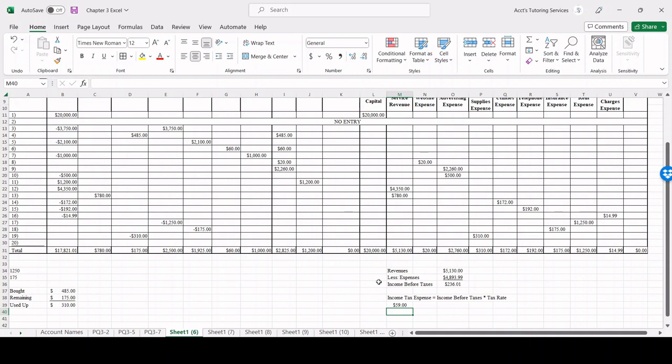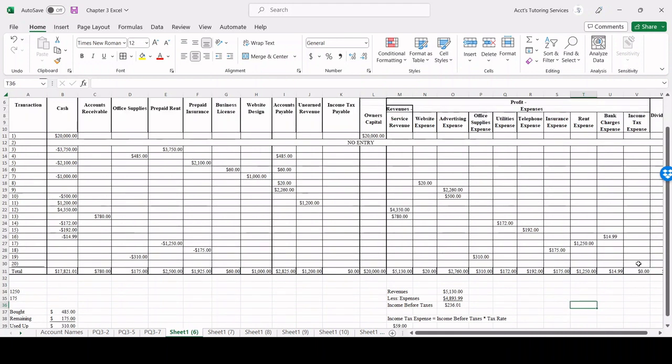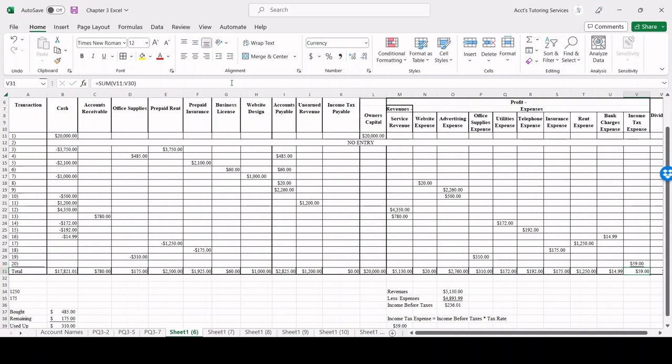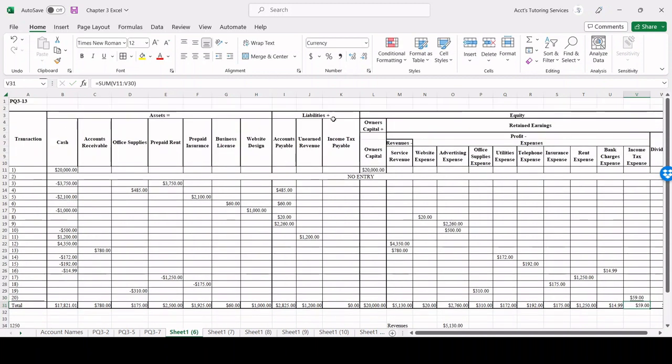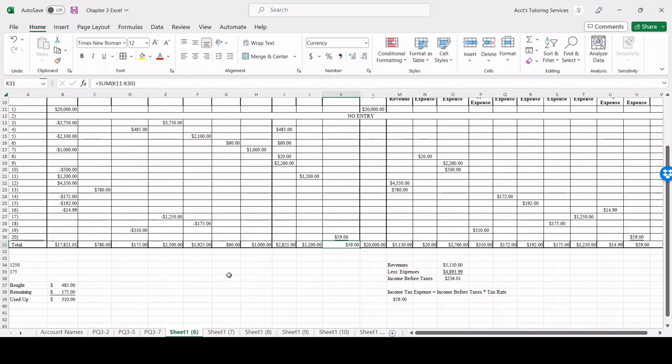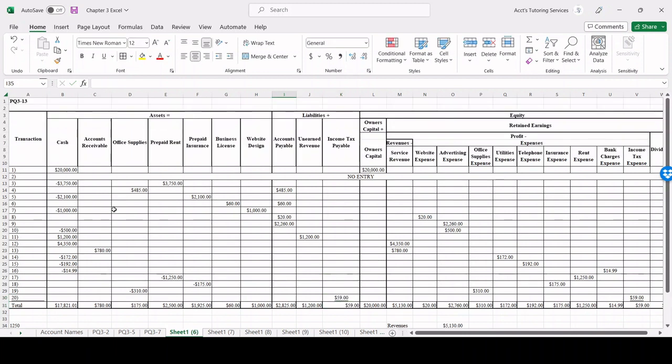All right, so we're going to increase income tax expense by the income tax expense we calculated over here. Then by the same token, since we now have a future obligation to pay the CRA in the future, we're going to increase income tax payable by that same amount. So this question is a little bit more complicated. Many more accounts are involved. So practice is key. Once again, do not memorize. Please think about it logically.